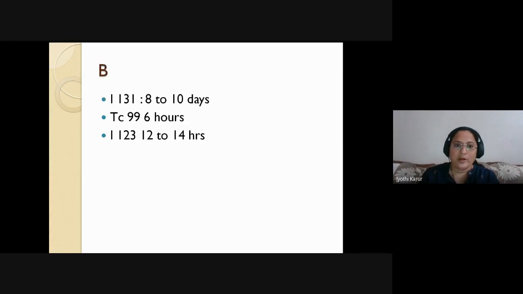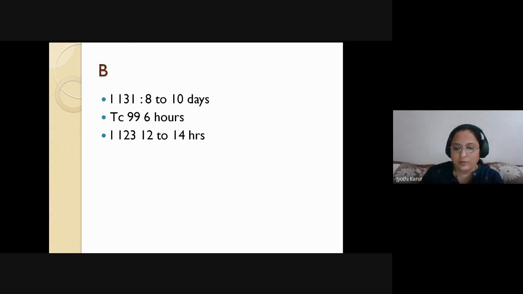Technetium 99 is 6 hours, so that's why technetium 99 is preferred. It is done on an outpatient basis. The patient comes to the nuclear medicine department, technetium 99 is given, and for 3 hours the person stays in front of that department and is then sent home with a small caution to stay away from family members for 2 to 3 hours because you will be emitting these rays.